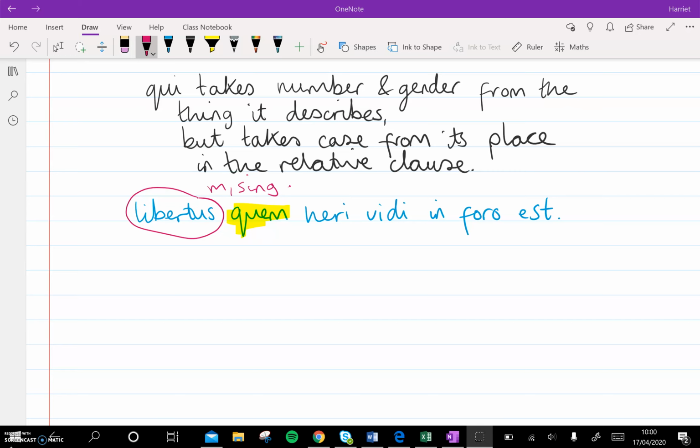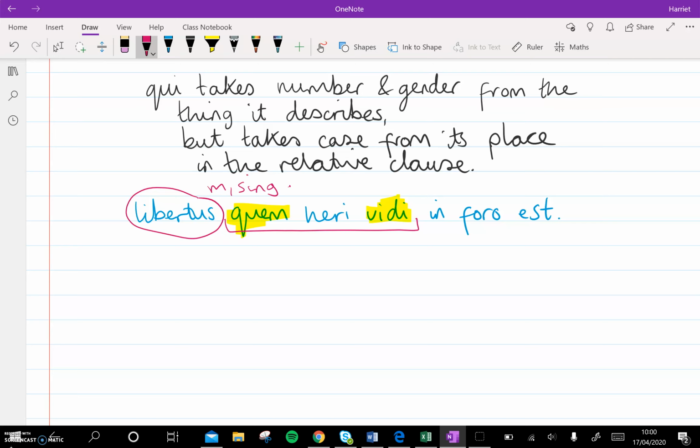Now let's see if we can spot where the relative clause is. So as from the previous sentence, we've got est on the end here, but we've also got another verb, vidi, I saw. Okay, so here is your relative clause. So let's look up at the bits around the relative clause first. Libertus in foro est, the freed man is in the forum. Very straightforward sentence. But quem is accusative, okay? And vidi means I saw, heri just means yesterday.